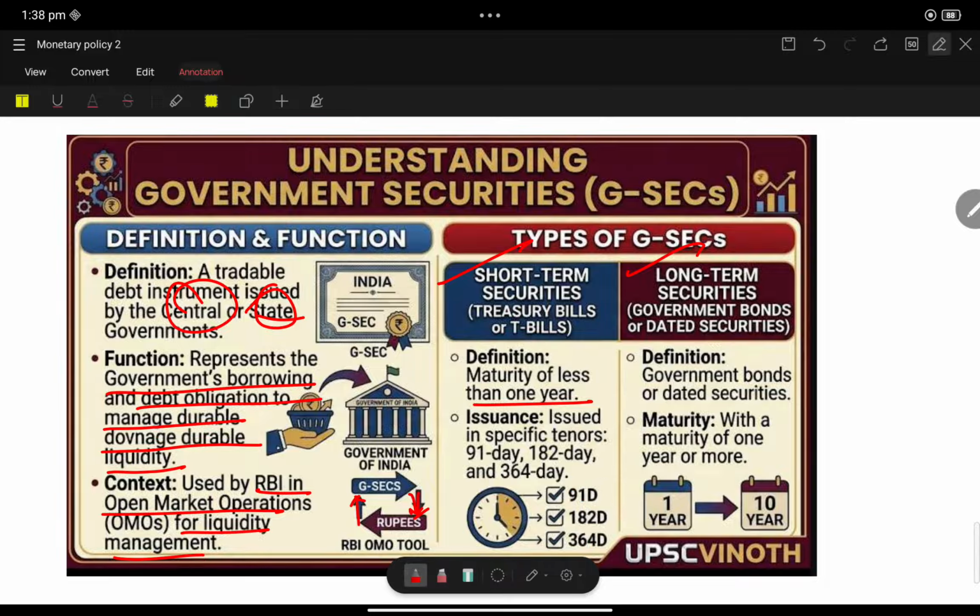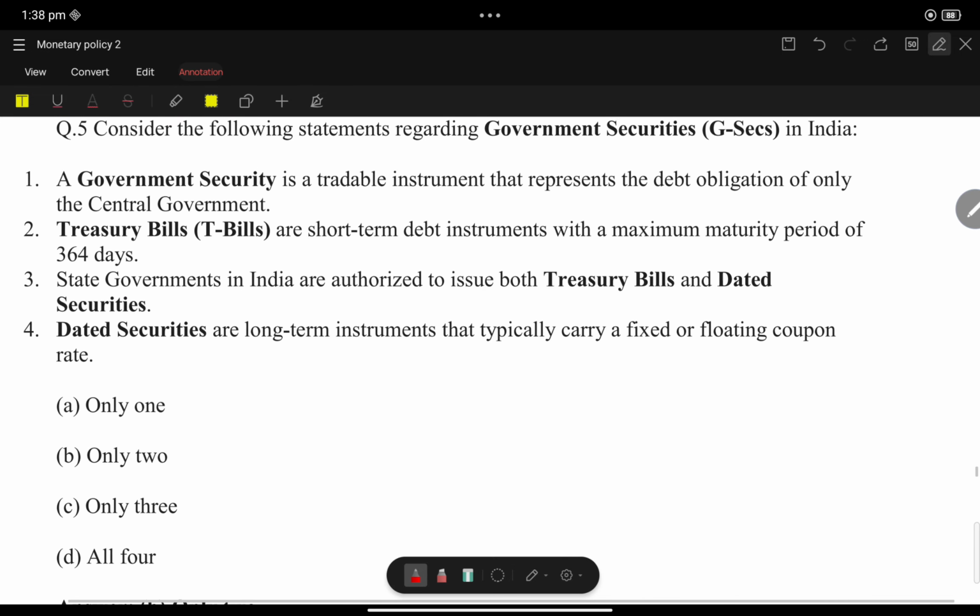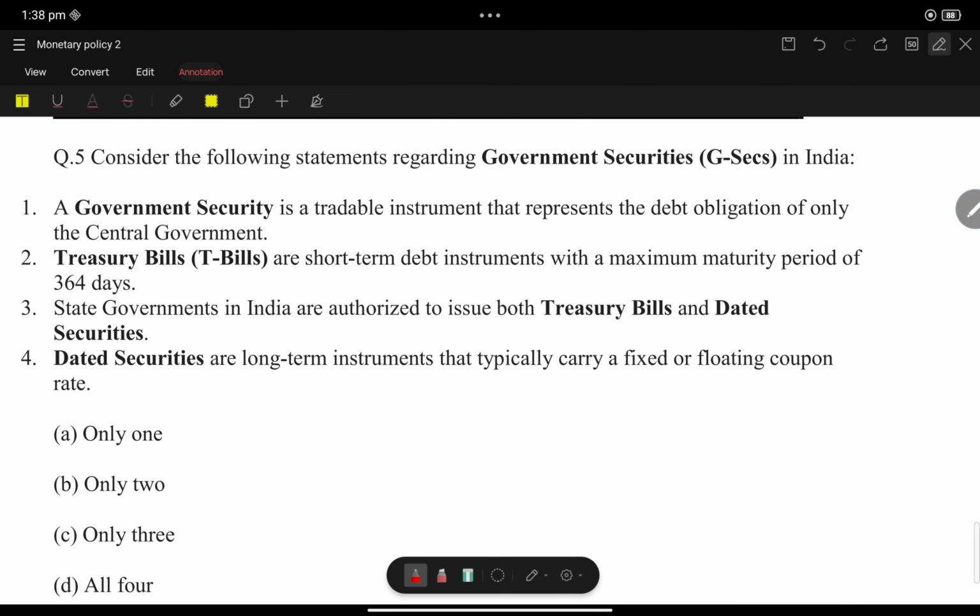Then long-term government bonds, known as dated securities, have a maturity of 1 year or more. Here it is less than 1 year, here 1 year or more. For short term, the government gives assurance that it will repay within 91 days, 182 days or 364 days. In long term, maturity is within 10 years. Now let us have some MCQ discussion with respect to government securities.